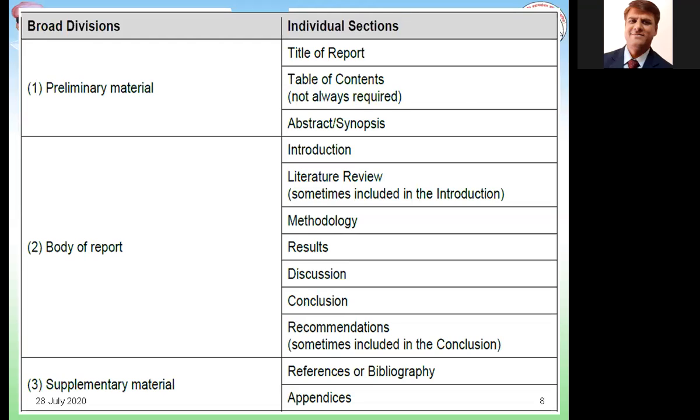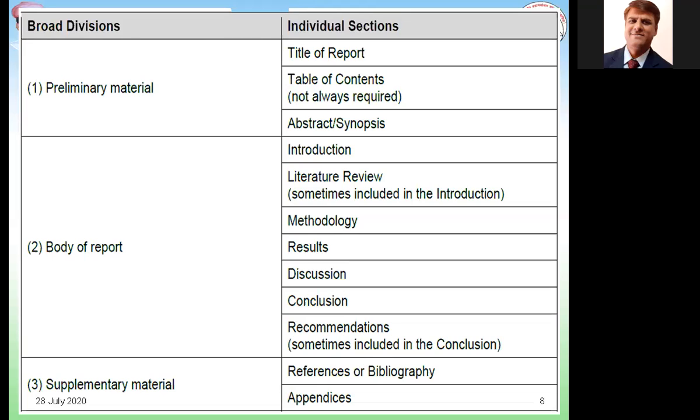So what comes under preliminary material is your title of the report or title of your thesis or research work. Another subpart in preliminary material is your table of contents, which may be required sometime, may not be required. So table of contents will be there or may not be there depending upon your format of research report submission.